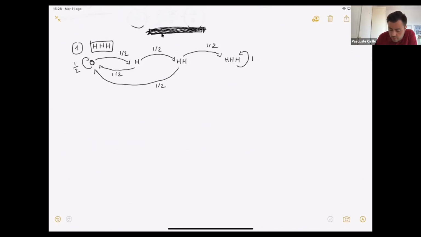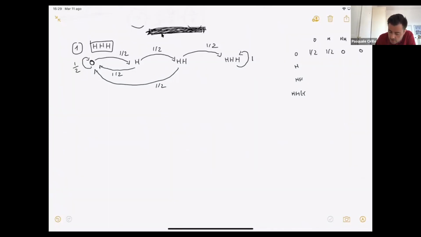Again, if you want, you can represent this in terms of a matrix in which I have 4 states: 0, H, HH, and let me write 3H here, okay? And then obviously the probability that if I'm in 0, I stay in 0, it's 1/2. The probability that I go to H, it's 1/2. I cannot jump immediately to double H, 0, 0.